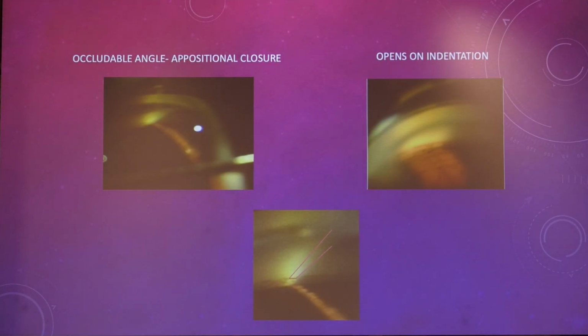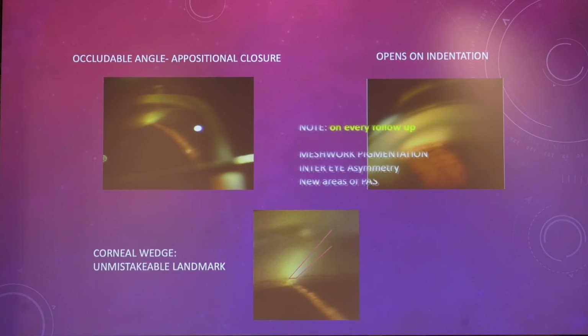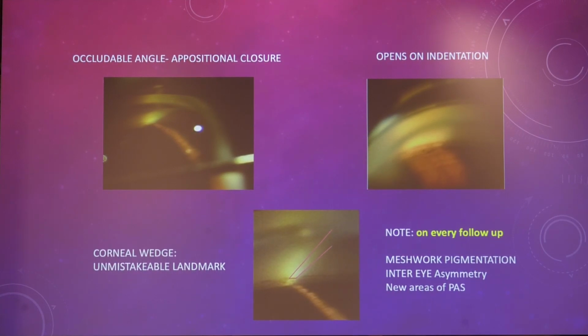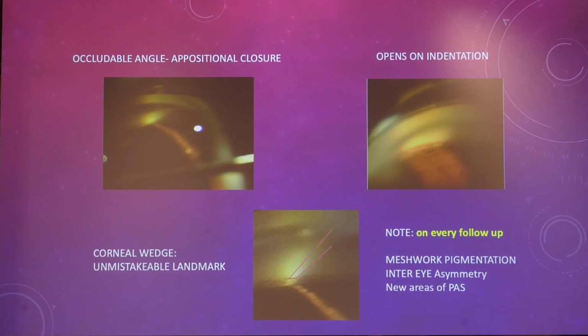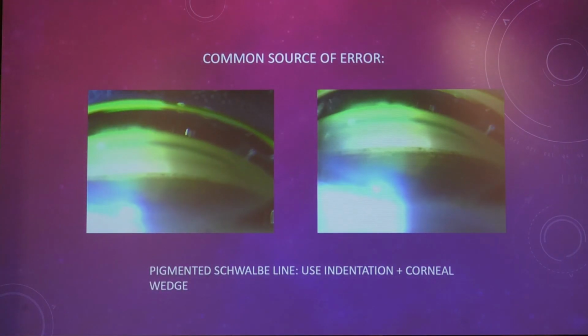Gonioscopy is the cornerstone. We know all how important gonioscopy is. Knowing the importance of the corneal wedge, indentation gonioscopy is very, very important. What we should always know that on every follow-up, we should document meshwork progression, inter-eye asymmetry, and new areas of PAS. That is what we call as gonio progression, which people don't talk about as commonly as progression in the fields and perimetry and OCT.